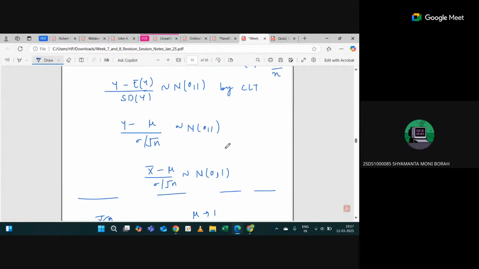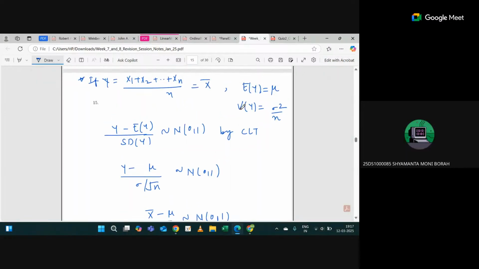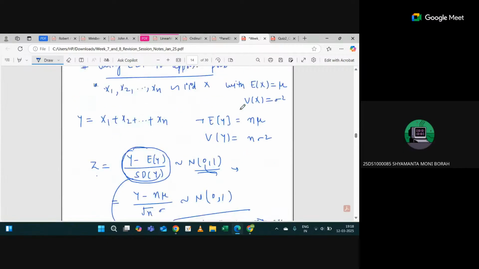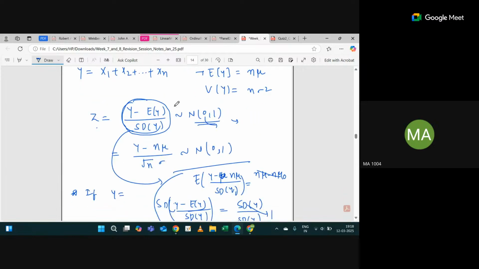So basically, in one case we have taken y as the sample mean, and in another one we have taken y as the sum. These are two different cases. It can vary; I can do x1 plus x2 divided by 2, something like that. You have to keep in mind this property: y minus expectation of y divided by standard deviation of y will be normal 0, 1. So this y can be any form. Basically, you have to find the expected value of y, that particular form, and the standard deviation of that particular form.